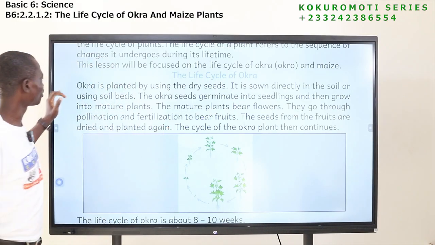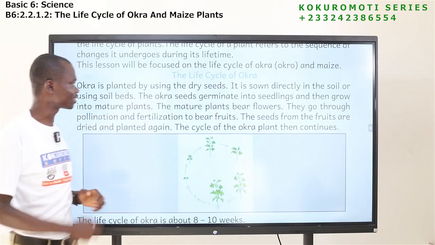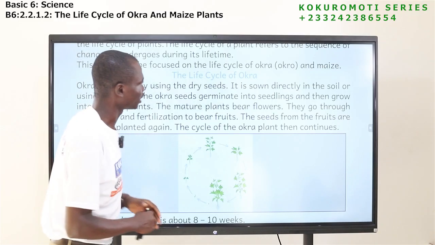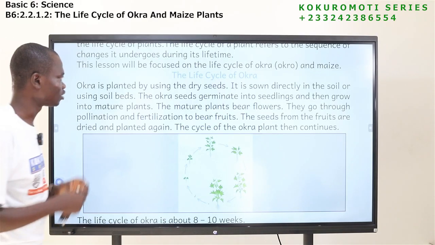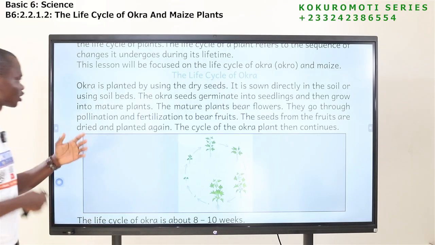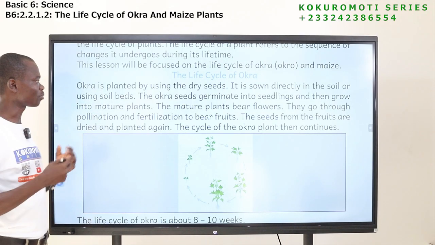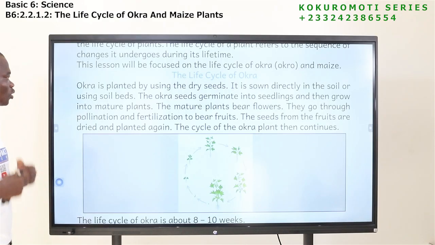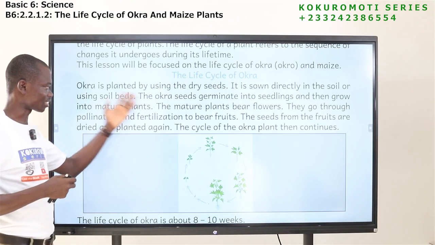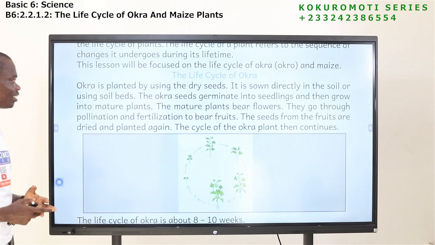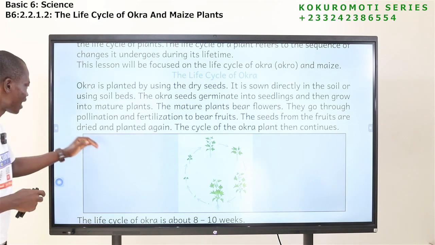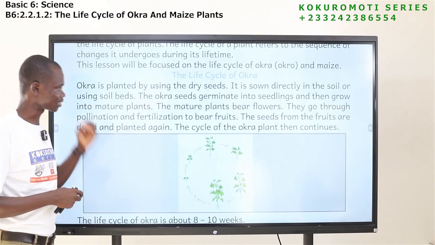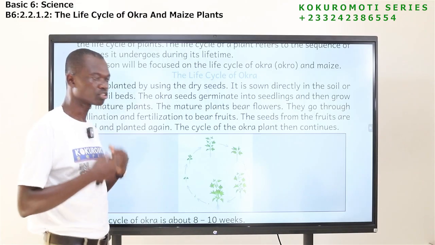Okay, so okra is planted by using the dry seed. It is sown directly into the soil or using soil beds. The okra seeds germinate into seedlings and grow into mature plants. The mature plant bears flowers. They also go through pollination and fertilization to bear fruits. The seeds from the fruits are dried and planted again. The cycle of the okra plant then continues.